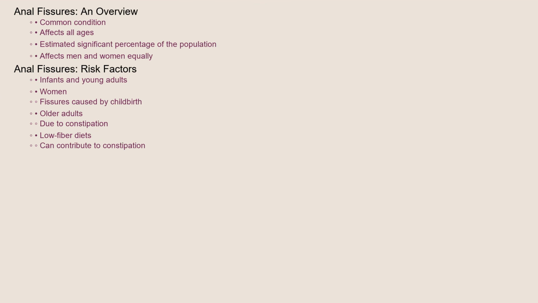Anal fissures are a relatively common condition, affecting people of all ages, though they're often seen in infants and young adults. While precise figures are hard to come by, it's estimated that a significant percentage of the population will experience an anal fissure at some point in their lives. They affect both men and women equally, but fissures caused by childbirth are naturally more prevalent in women. Constipation is more common in some groups, such as older adults and those with low-fiber diets, which can contribute to a higher incidence in those populations.